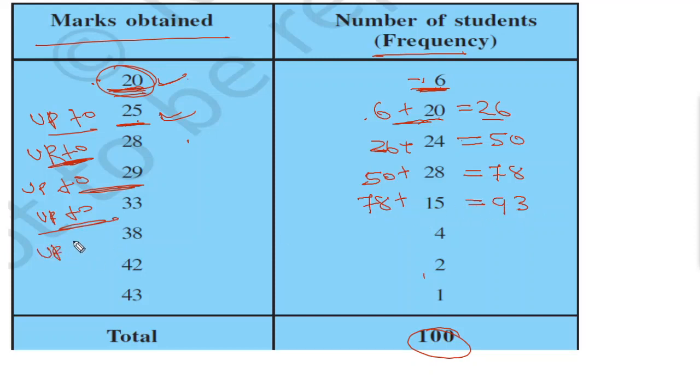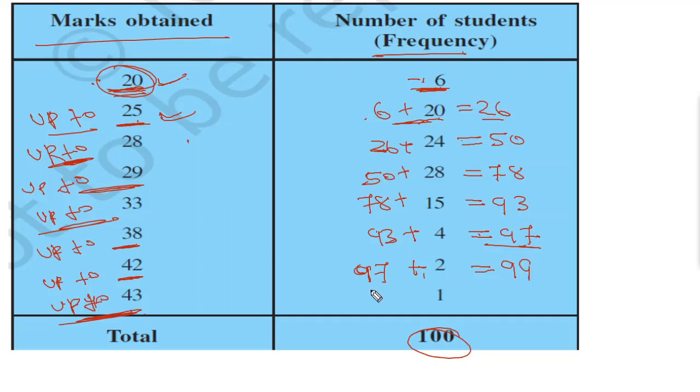Then up to 38, it will be 93 plus 4. So it will be equal to 97. Then up to 42, it will be 97 plus 2, it will be equal to 99. Then finally up to 43. That means up to 43 marks, how many students have secured? 43 is the highest mark, so it will include all the numbers. So it will be 99 plus 1, which will be equal to 100. Now you can see total is 100.